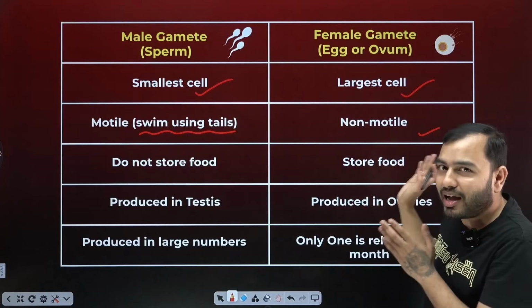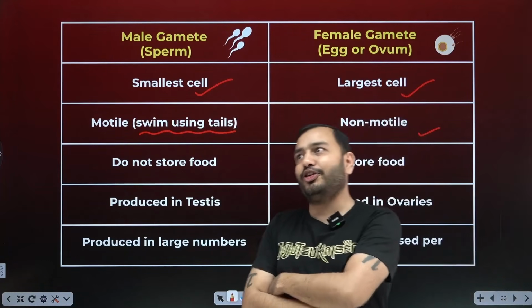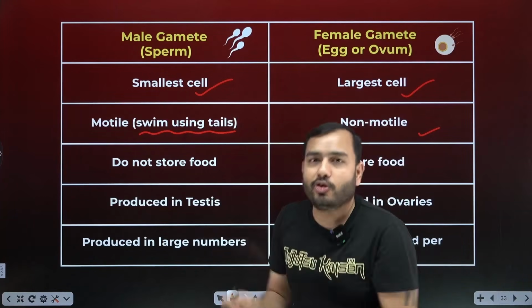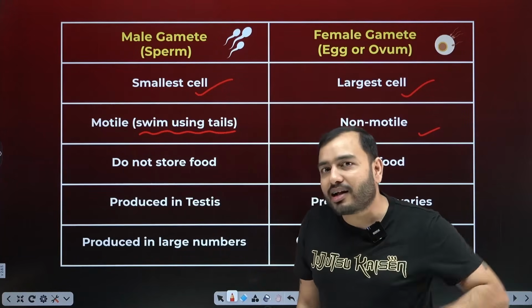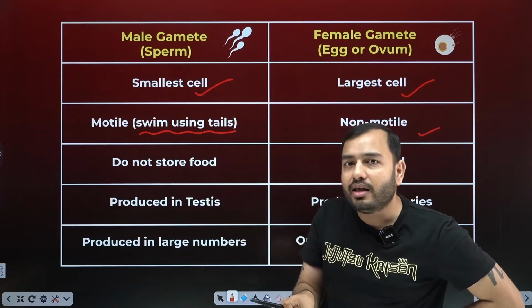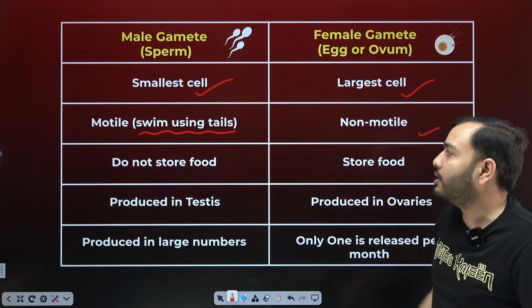Because after this, the female also has to do the work of nurturing. The boys boast that, sir, we did all the hard work, we went inside, we worked so hard, we reached the top by swimming the whole way, we did great. And after that, the job was finished. Then all the work belongs to the poor girl. Then the child has to be nurtured there. This is why, beta, the ovum is big, so that it stores the food.